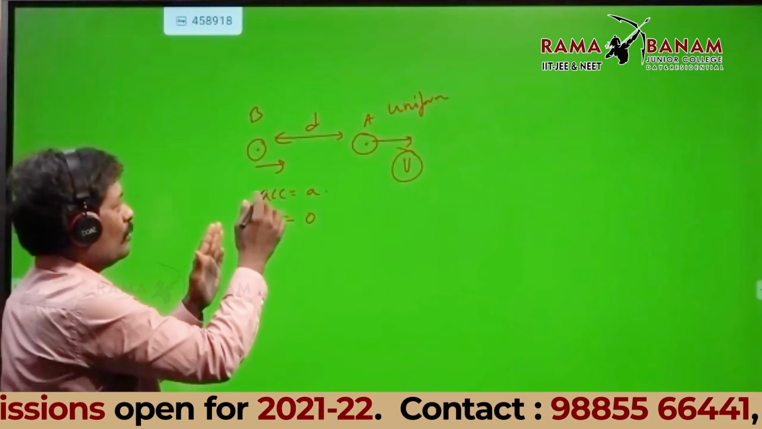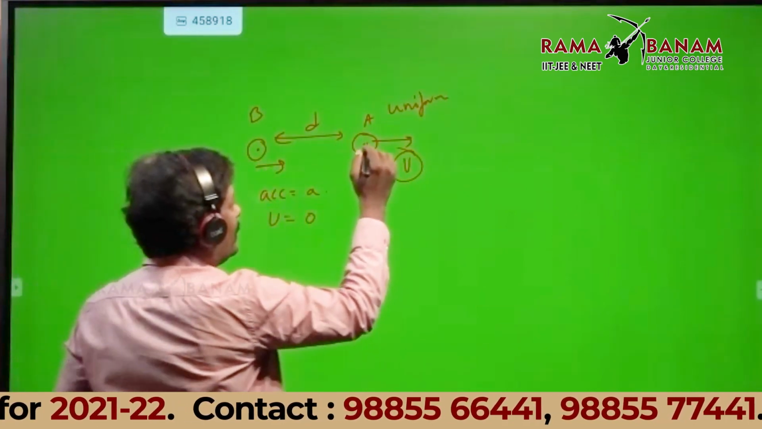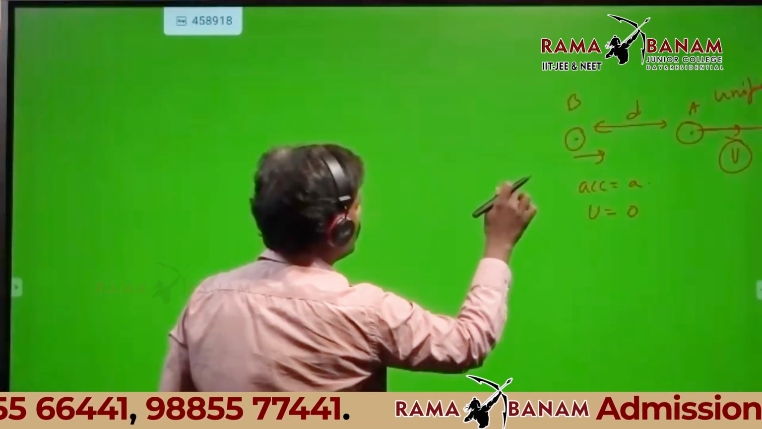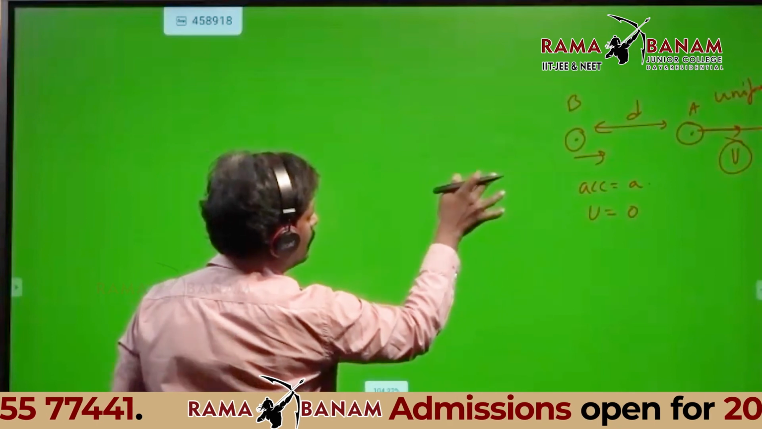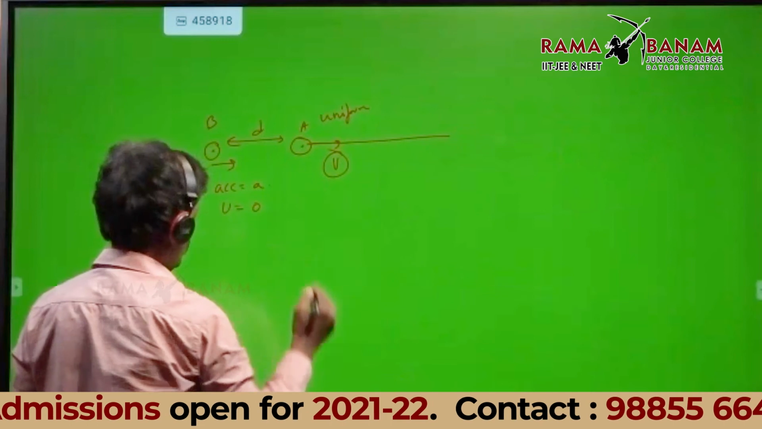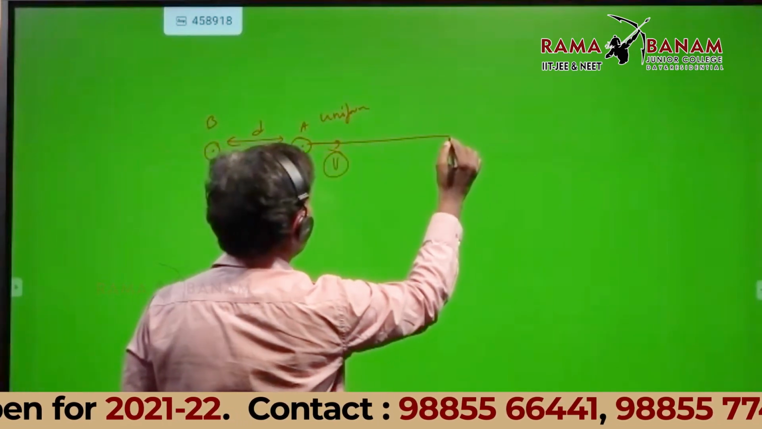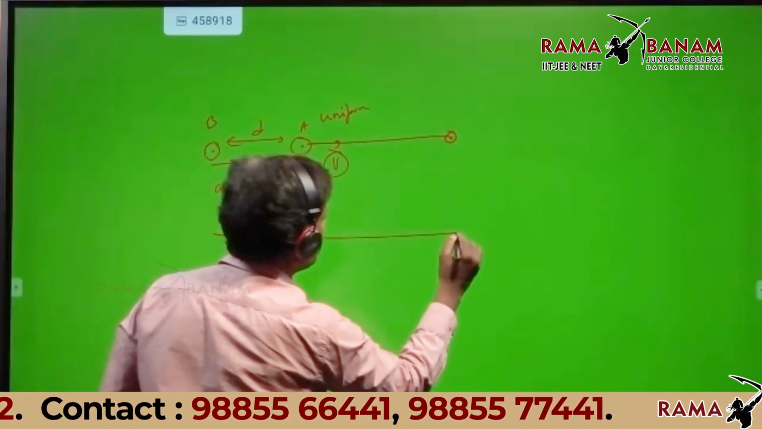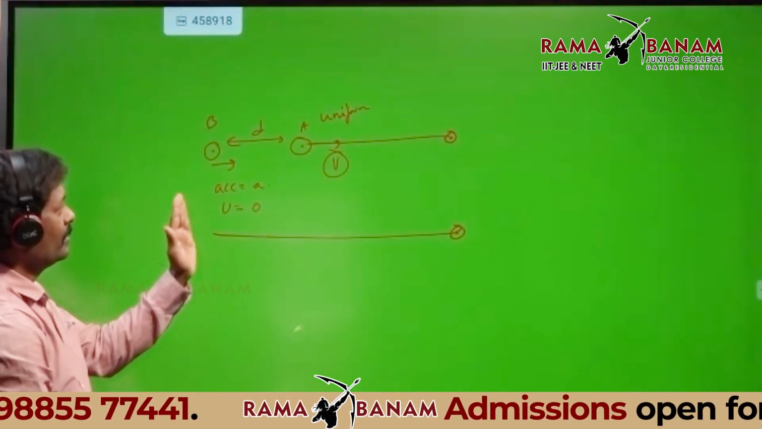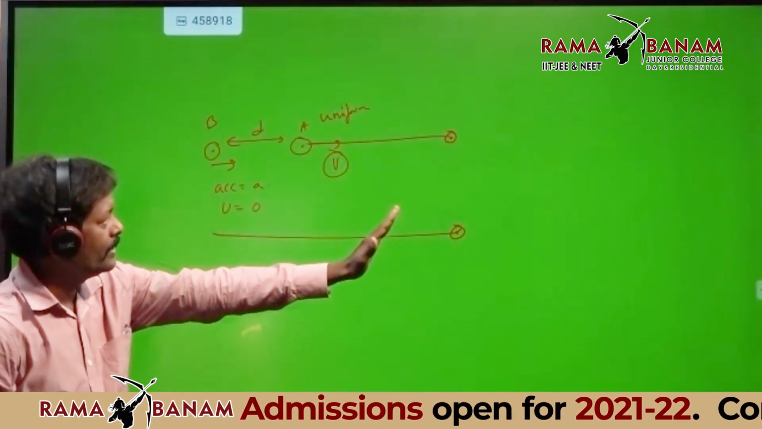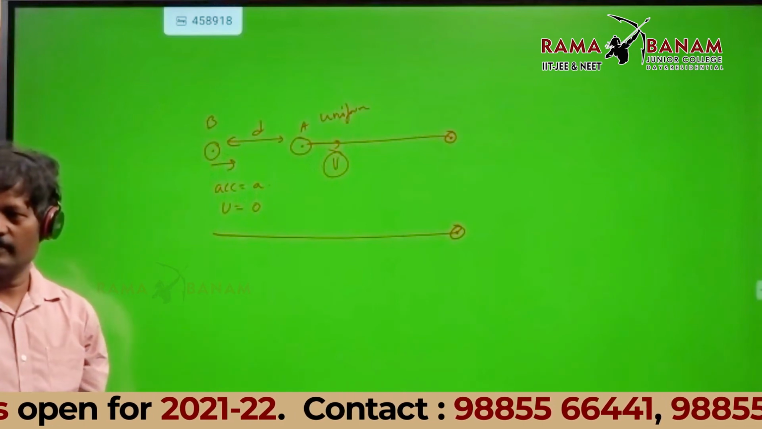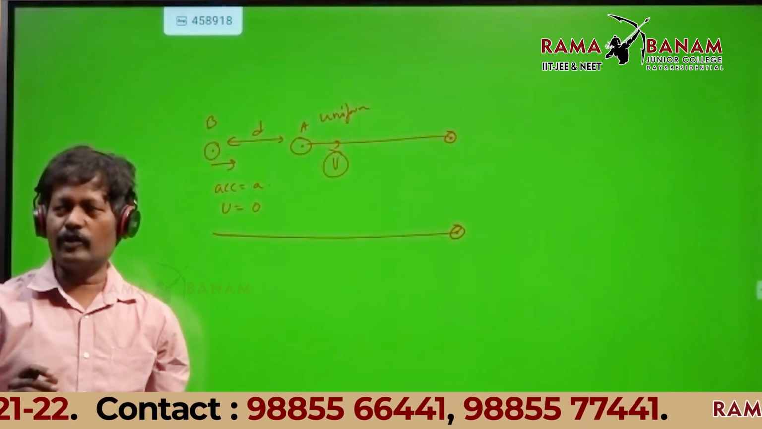Now, can anyone tell me the equation? A moved here, B moved here. Okay, now I'm taking the pen. A moved here and B moved here. Now, can anyone frame the equation and tell me? Distance moved by B minus distance moved by A. Can anyone tell me?